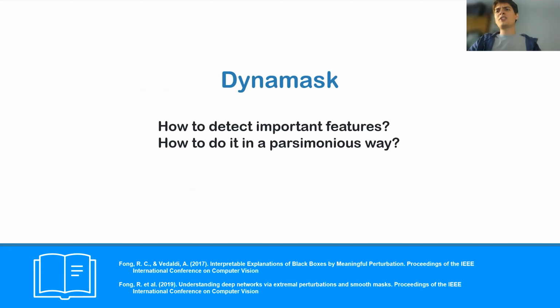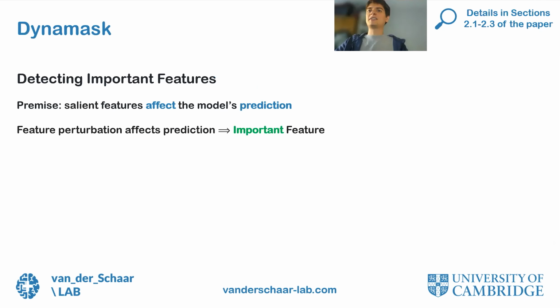Now, I will briefly mention what we propose to fix this problem. We introduce a method called Dynamask that is specialized to the problem of feature importance in the time series setting. Let me explain the basic ideas behind Dynamask. Dynamask is a perturbation-based method.